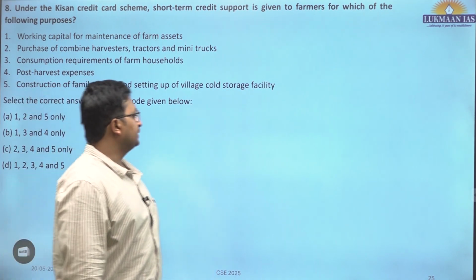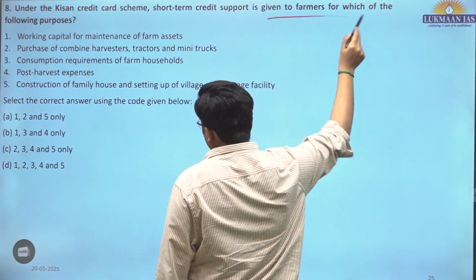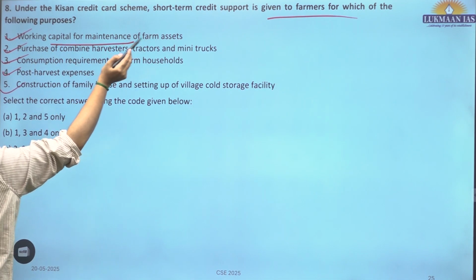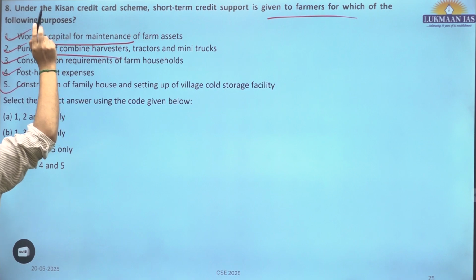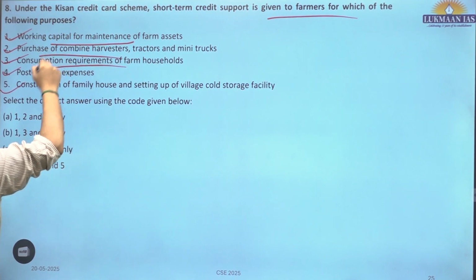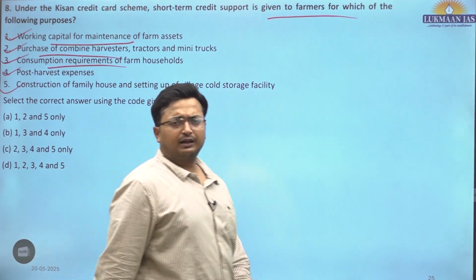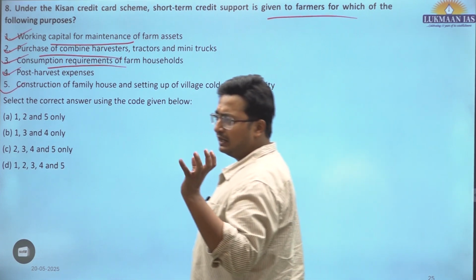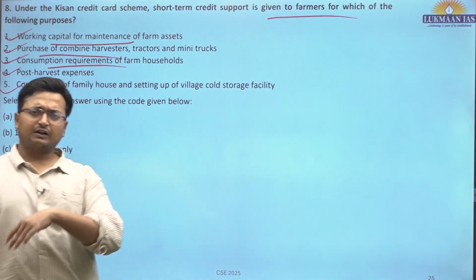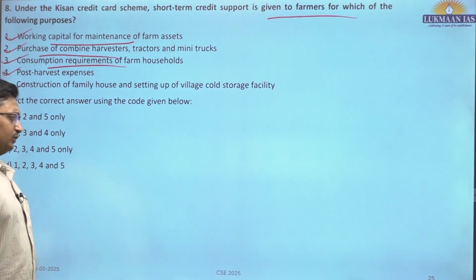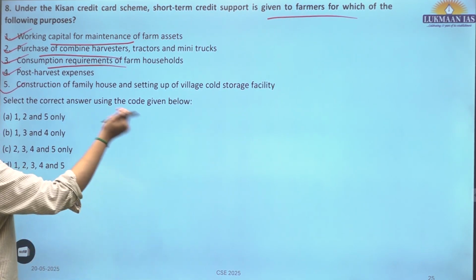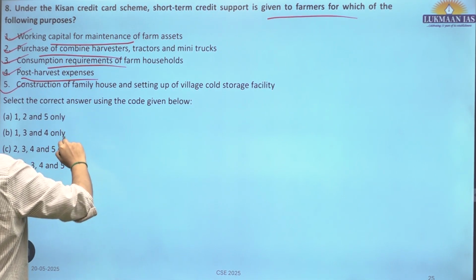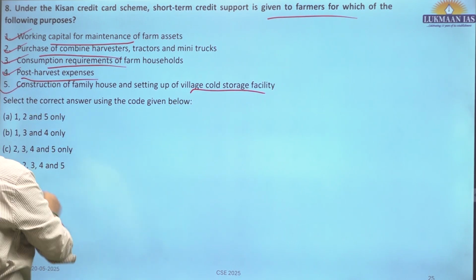Eighth question, under the Kisan credit card scheme, short-term credit support can be given for which purposes? Working capital for maintenance of farm assets, purchase of combined harvesters, tractors, this is mechanization, consumption requirement. Suppose there is a grain loss or the grain is about to be harvested just preceding that period, there could be certain weeks where the grains are not available for personal consumption. Post harvest, it would be resupplied. That is also eligible to be accessed under the Kisan credit card. Post harvest expenses also, construction of family houses and setting up of village cold storage facility. All.